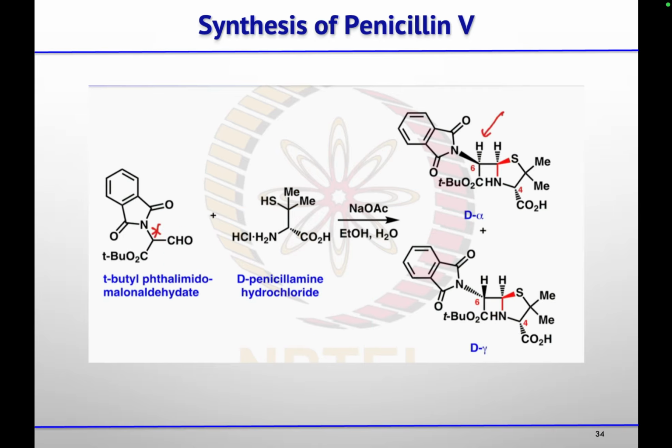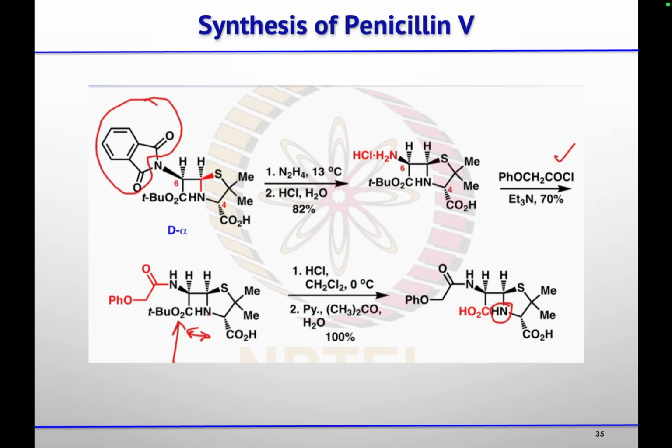So you will get this aldehyde at this position. After that, you treat it with this D-penicillamine hydrochloride. So first, in the presence of base, sulfur will attack on this aldehyde, and then nitrogen will attack to form this D alpha and D gamma, which they are able to separate. After formation of this compound, now at this center they are getting the difference in the stereochemistry.